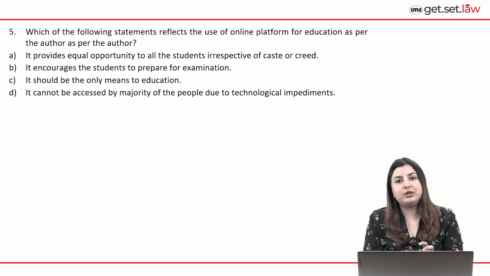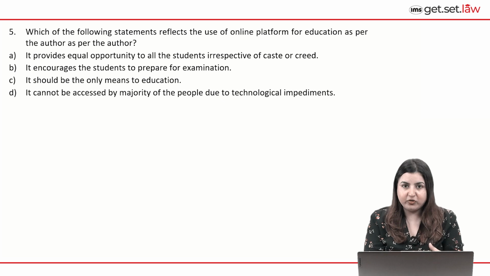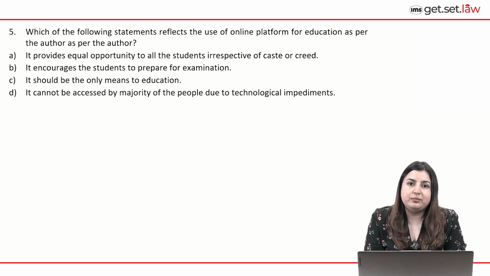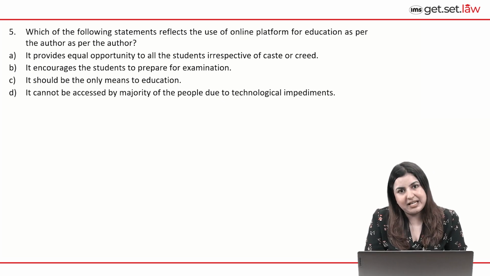Remember the part which talks about technology being a potential equalizer in this landscape, where I told you that the author is now talking about how technology can hopefully offset some of the limitations that the education system and its interpretation of merit has, right? So what is the exact use of online platform emphasized by the author in the passage? It is that it provides the students with the opportunity to prepare for exams. As simple as that. That's a very plain reading of the statement.